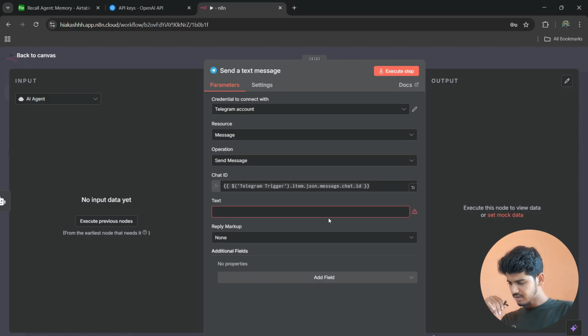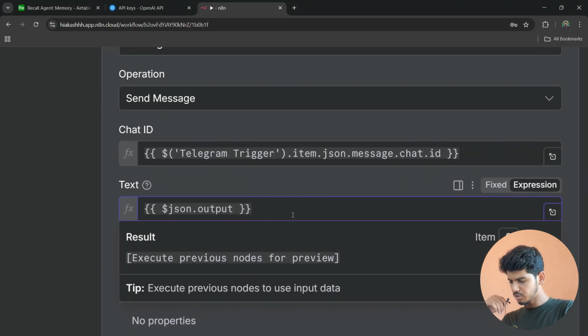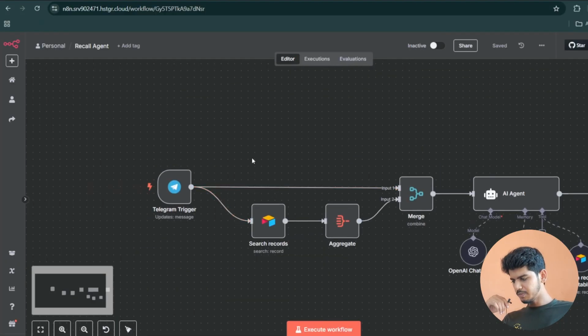So this Telegram trigger is basically the name of your node, which is going to trigger the Telegram. As the name of my node is Telegram trigger, and if you have edited the name of your node, so just write that in the place of Telegram trigger. And in text, I'm going to paste this expression $JSON dot output. So it will just execute the previous node for preview, basically the output from the previous node.